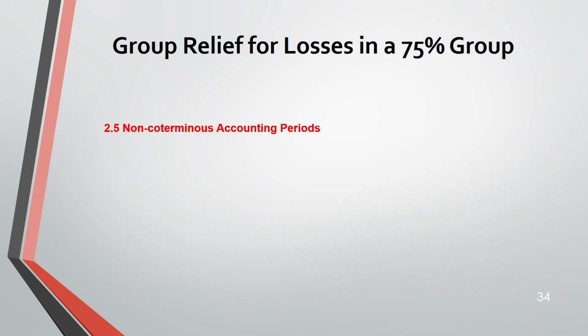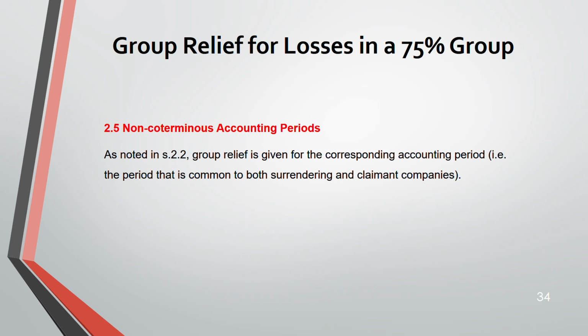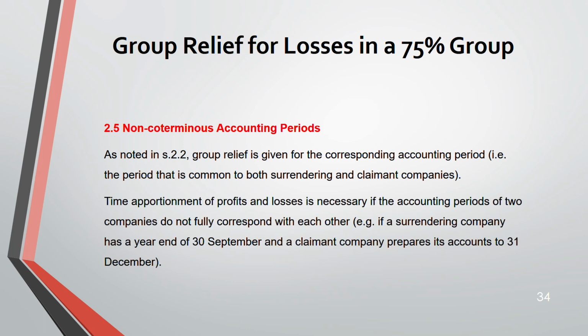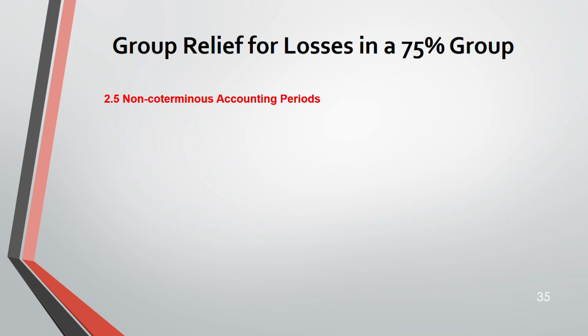Now, coming to accounting periods when they are not the same for the group, what should you do? You have to adjust. If the period is common for both surrendering and claimant, no issue. The issue comes when it is not the same. Then you have to apportion your profits and losses. Let's say the surrendering company has a year end of 30th September and the claimant company is preparing accounts to 31st December. How do you do that?